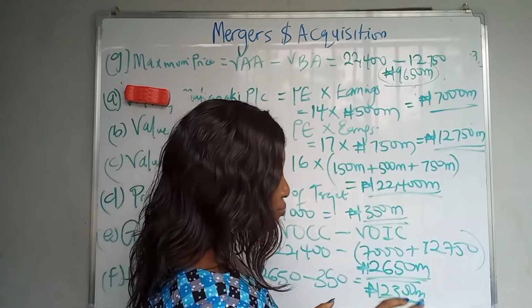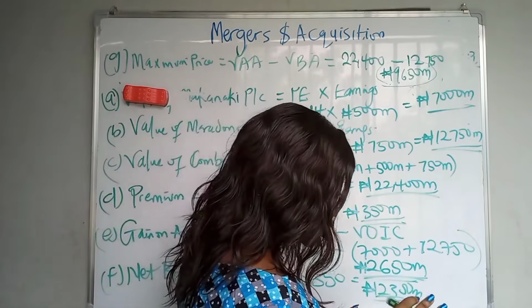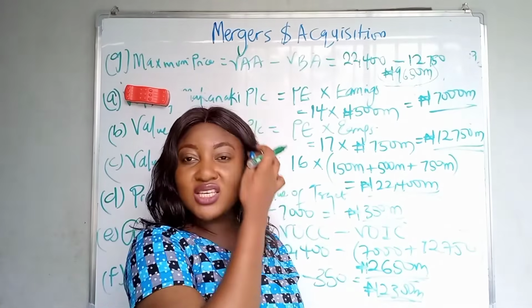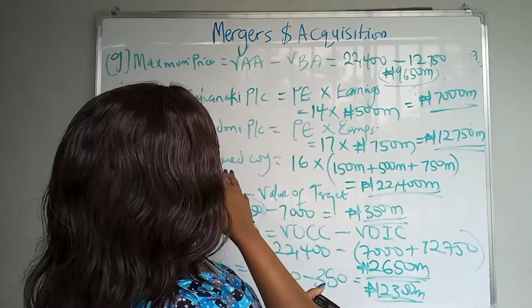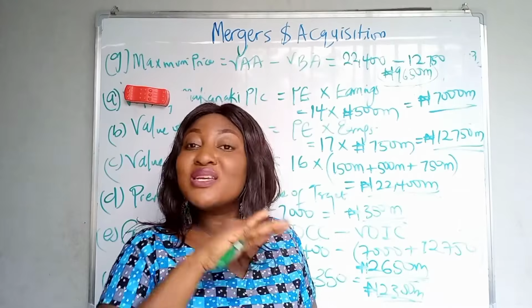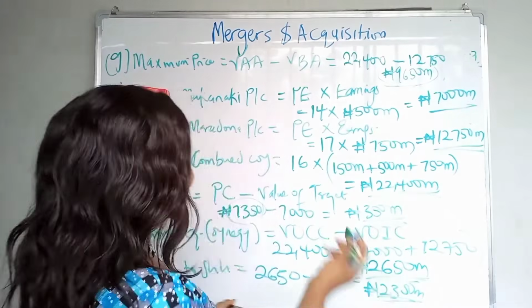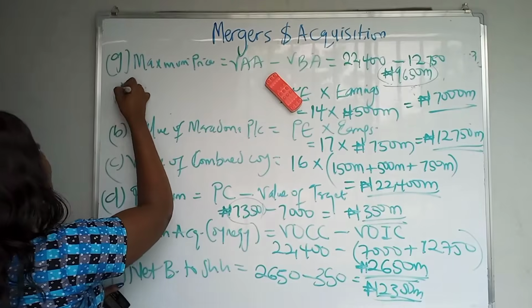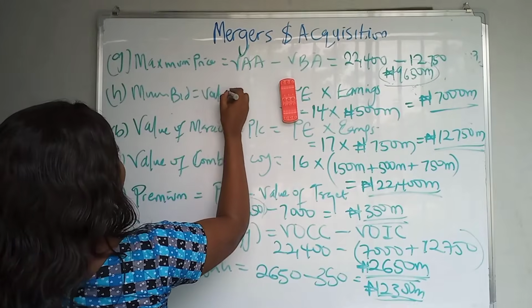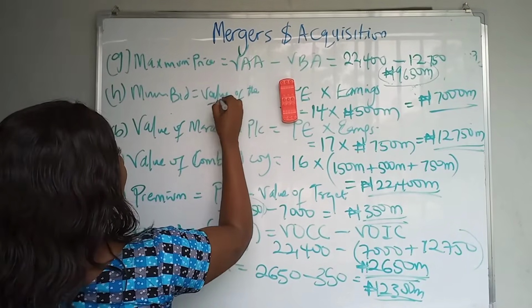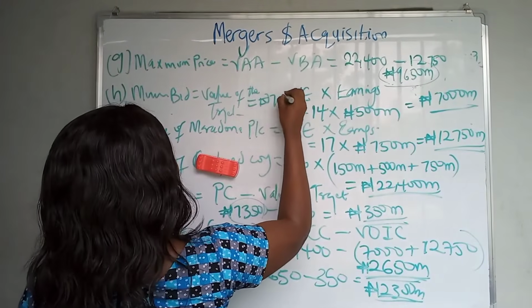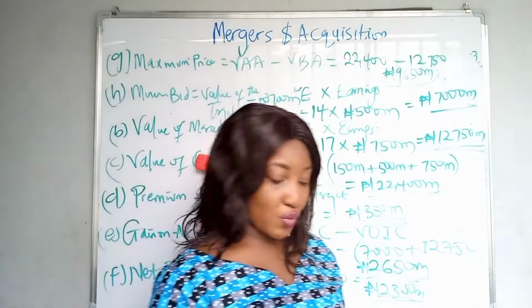So it's still okay. Then the next part of the question, which is the last one, says calculate the minimum bid that Makanaki shareholders should be prepared to accept. Think about that. What's the minimum bid that the prey company, that's the target company, Makanaki, should be prepared to accept? If they want to come and take over your company, the minimum bid should be the value of the company. So that one requires no calculation. Okay, so just say H. The minimum bid equals the value of the target company, right? And what's the value of the target company? 7,000 million. So that one does not require any calculation. So we are done with question 1.